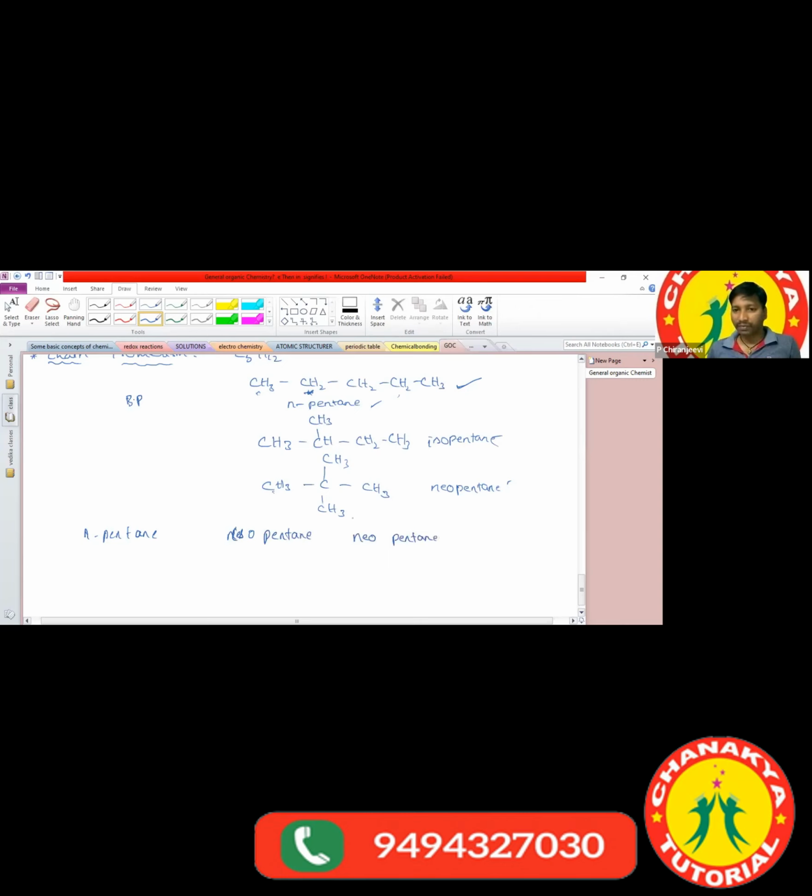Make it fast. First, second, or third? This type of question also comes up, that's why I'm asking. The first one, n-pentane, has the greatest boiling point, then the second, then the third. Why? Because if the carbon chain length decreases, the boiling point also decreases. So that is a physical property difference. Sir, clear?